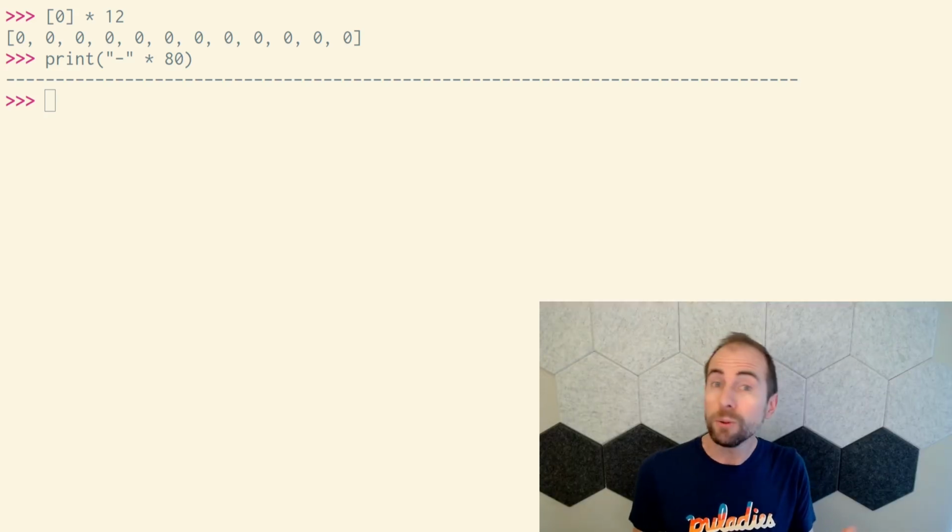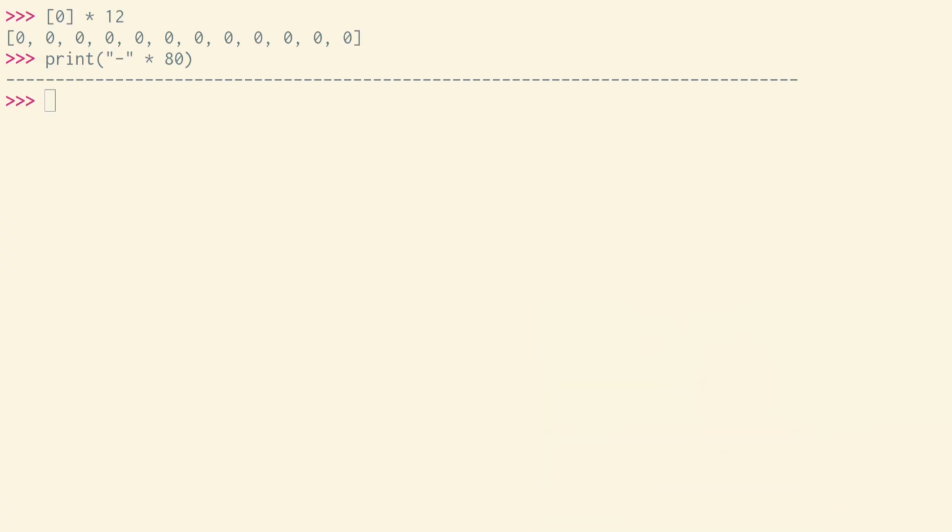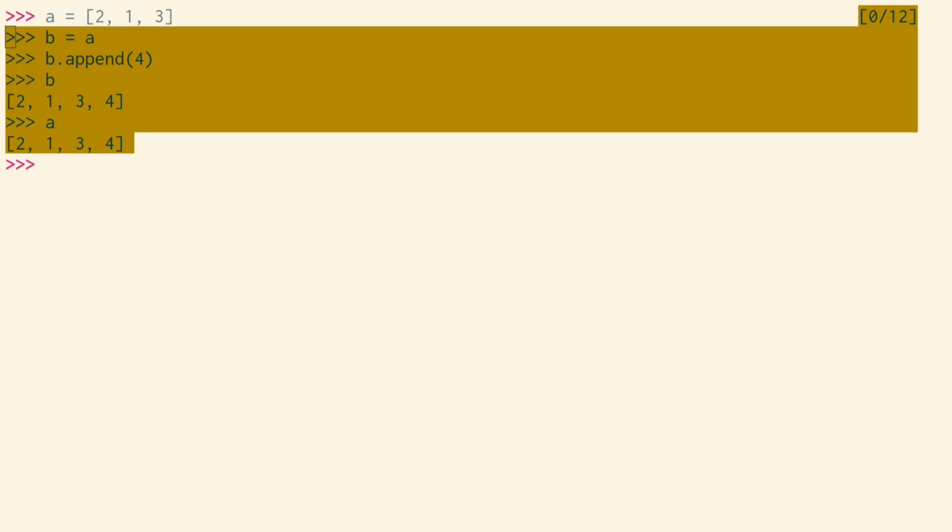Just as with creating a new data structure or assigning a variable in Python, self-concatenation doesn't copy anything. Assigning a variable to a value in Python doesn't copy that value. Variables in Python are like pointers, so changing the list that B points to also changes the list that A points to. This happens because these two variables point to the same object. That's what an assignment does in Python.